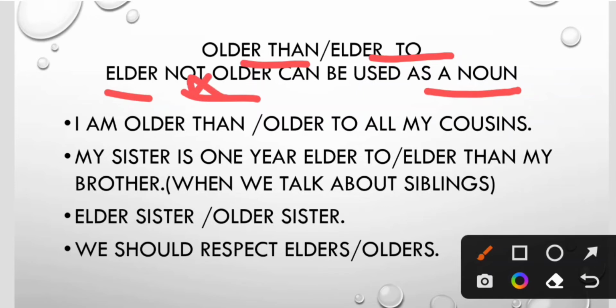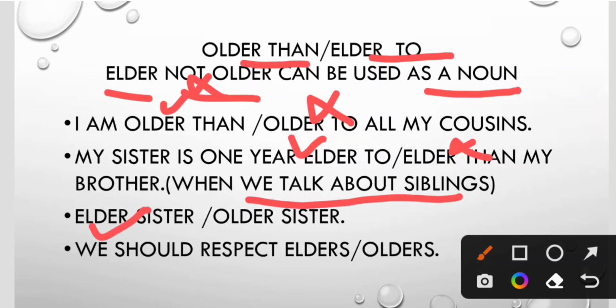Remember, I am older than or older to all my cousins. Which one is correct? Older than, not older to. My sister is 1 year elder to or elder than? Elder to, not elder than, because here we are talking about siblings.